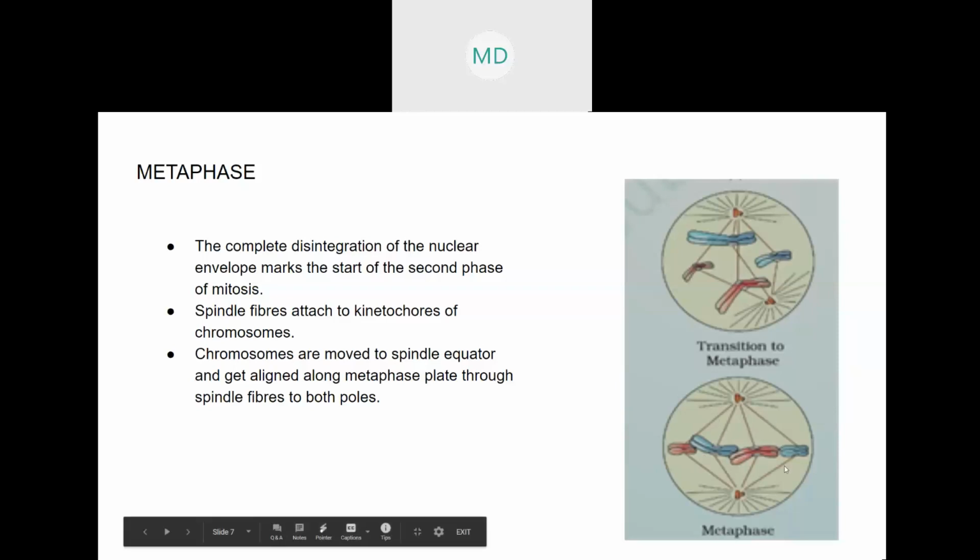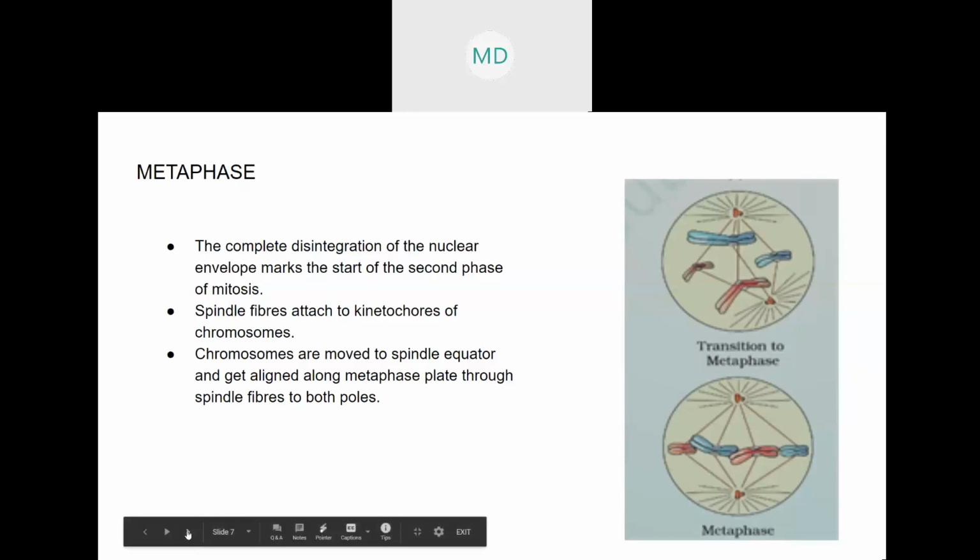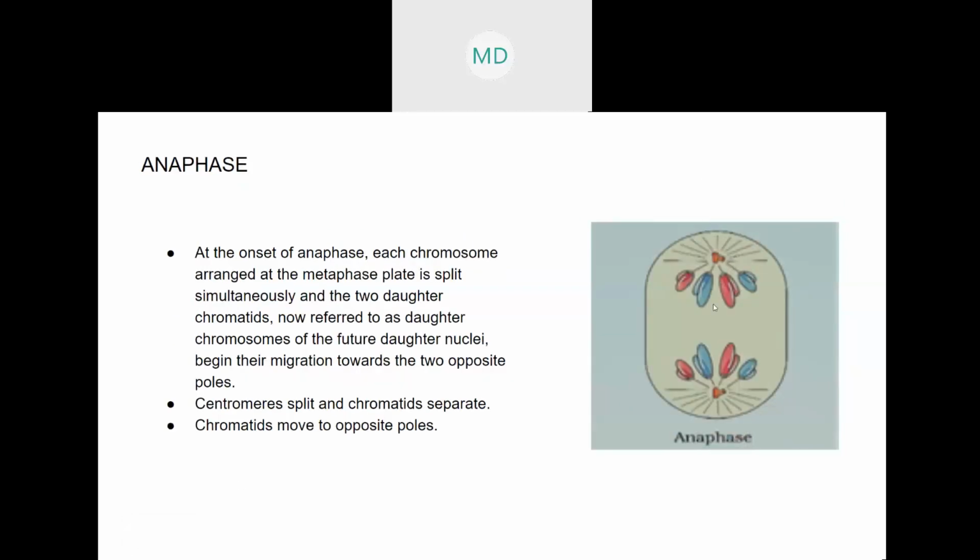When these fibers shorten, they will pull these chromosomes apart. This one will pull this portion to that side, and this one will pull this chromatid to this side. So ultimately the two sister chromatids will separate. This is what happens.